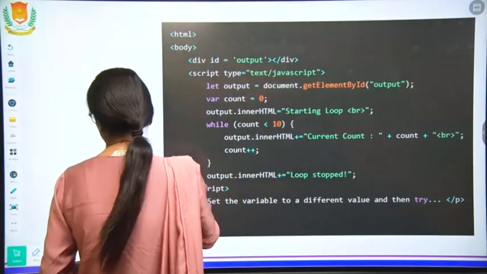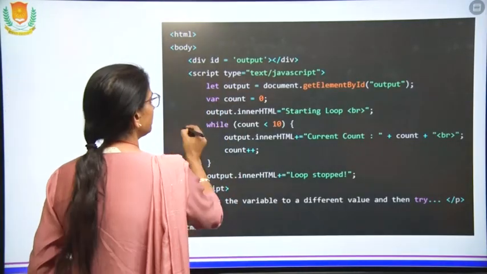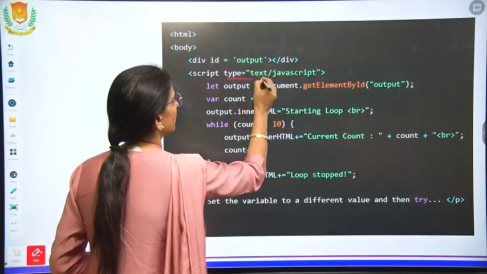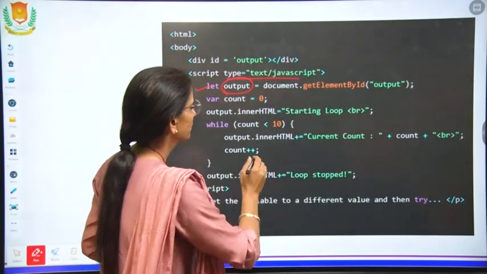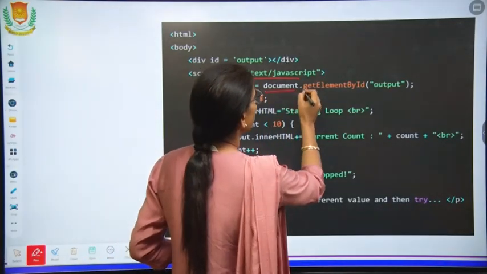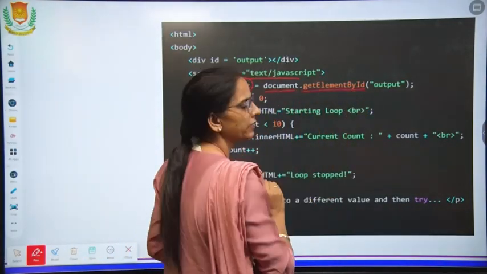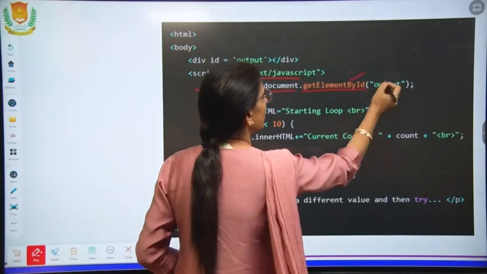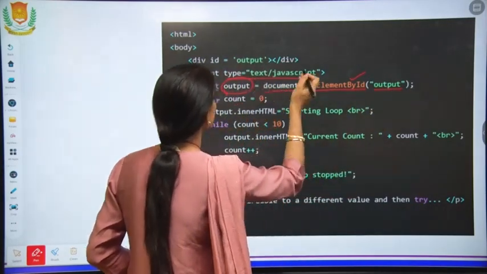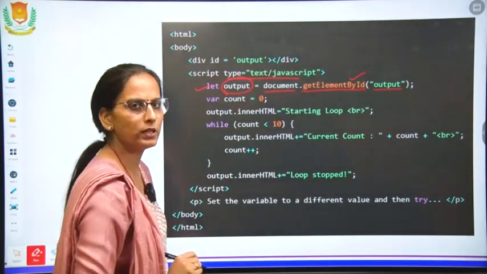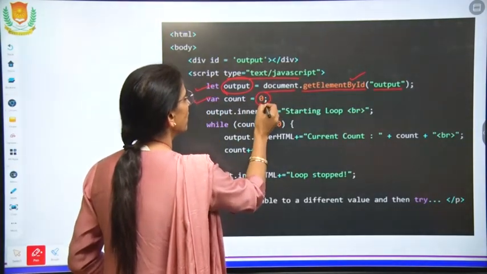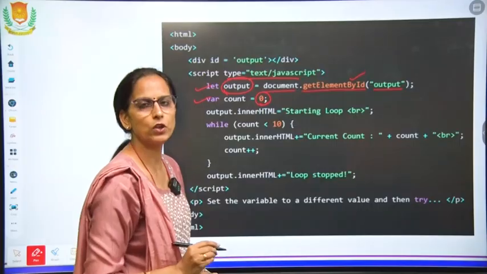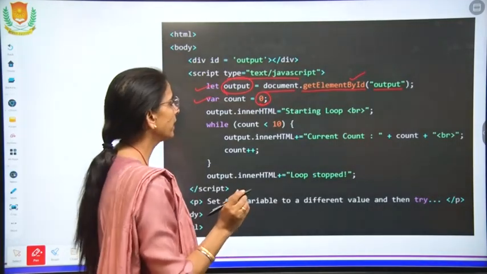Script type is JavaScript. We have taken the variable output. Document dot getElementById, again this function. Output, this is where the value will be stored. Now count is a variable which has the value 0 in the beginning.